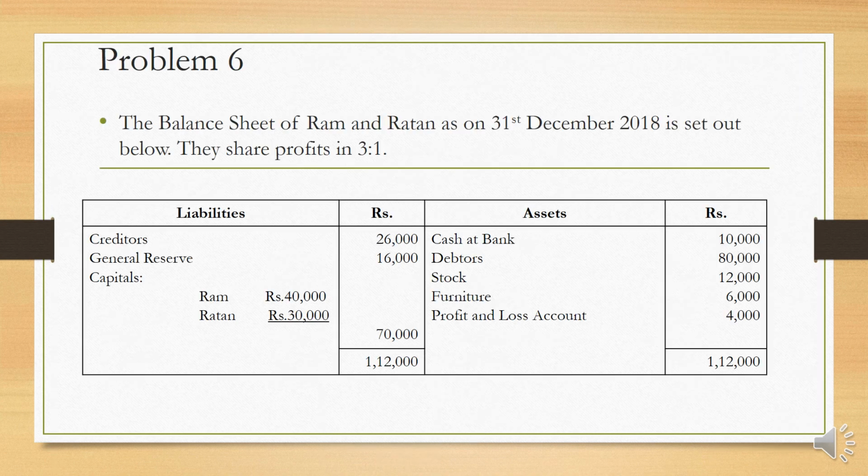Now we'll move on to problem number 6. The balance sheet of Ram and Ratan as on 31st December 2018 is set out below. So the problem is similar to the previous problem, so I don't want to explain each and every point again.